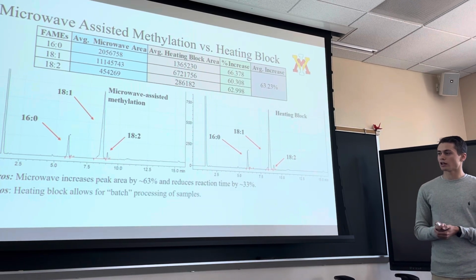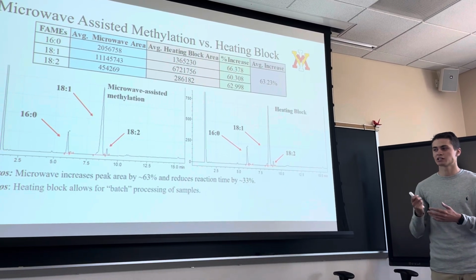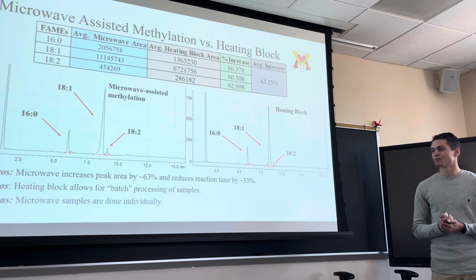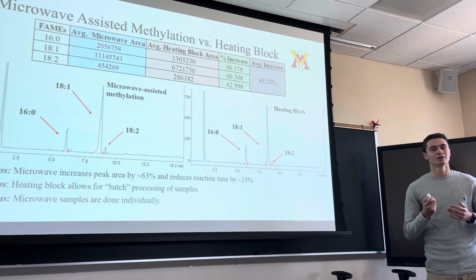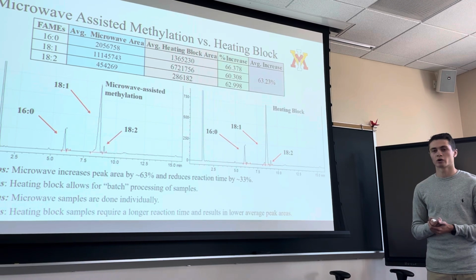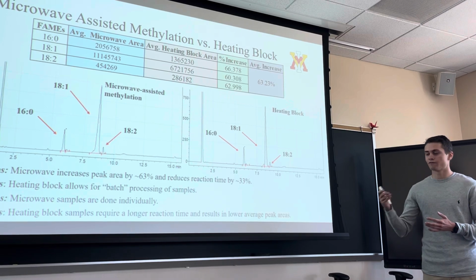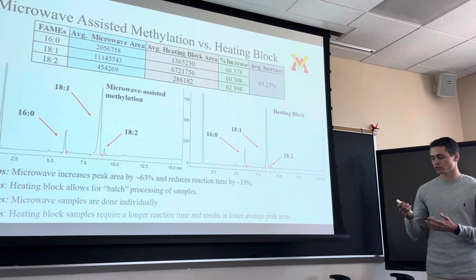However, heating blocks allow for batch processing of samples. We're able to react multiple samples at once as compared to the microwave, one at a time. So microwave samples must be done individually, whereas heating block samples require a longer reaction time and result in lower average peak area. So we're trying to figure out a trade-off that balances cost, waste, and also effectiveness.